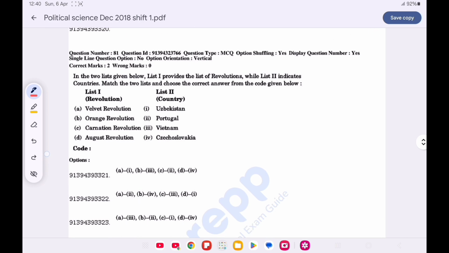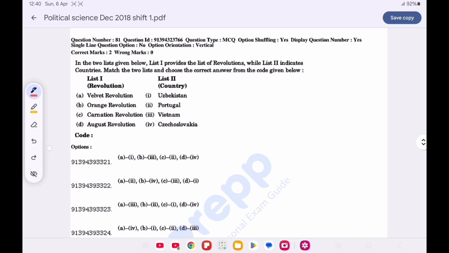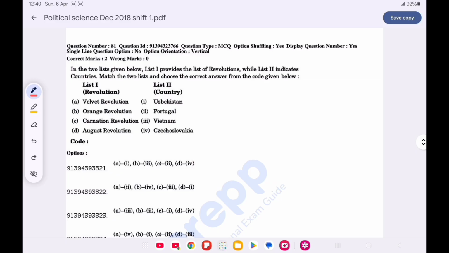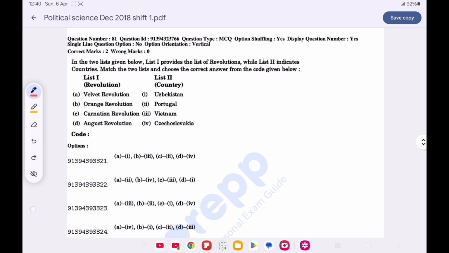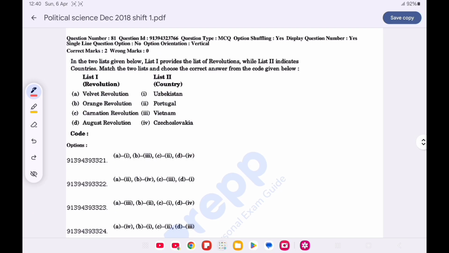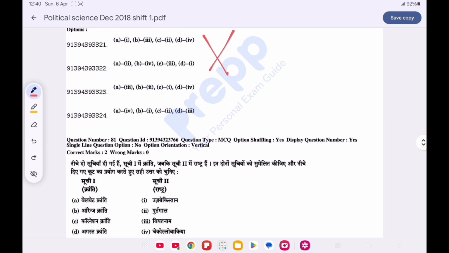Question number 81. List 1 with list 2, match the list from the code given below. Options are not mentioned in this, as this answer or the options given in this are wrong. So this question was eliminated by the UGC. Now move on to next question.